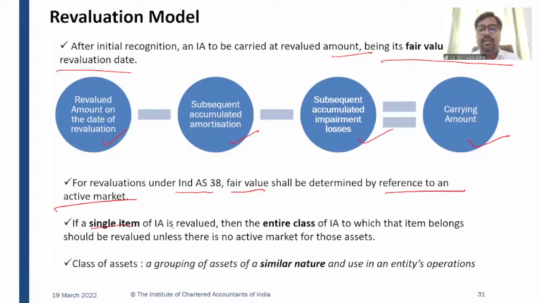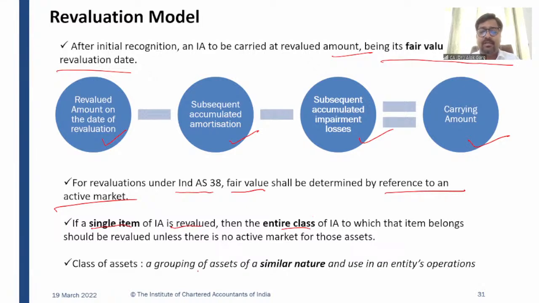If a single item of intangible asset is revalued, then the entire class of intangible asset to which that item belongs should be revalued. If patent A is going to be revalued, patents B and C are also going to be revalued. The only exception is if there is no active market for those assets. For example, for patent A, there is an active market. For patent B, there is an active market. For patent C, there is no active market. So in this case only, the company can apply the revaluation model for patents A and B, but the company can choose to continue with the cost model for patent C. And the company has to disclose this exception, this situation, in its notes to accounts, right?